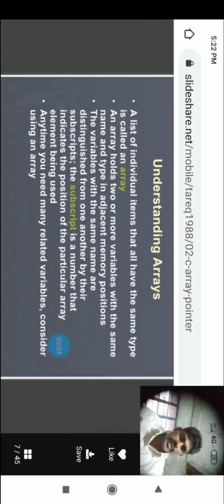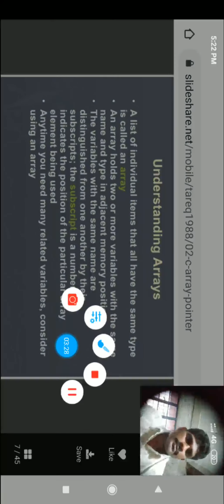The name is the same. The variables with the same name are distinguished from one another by their subscripts. The subscript is a number that indicates the position of the particular array element being used. For example, array A of size 10.